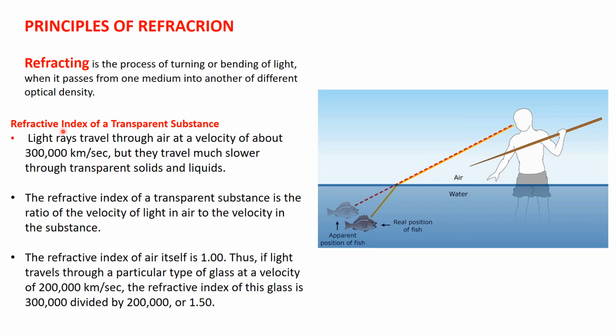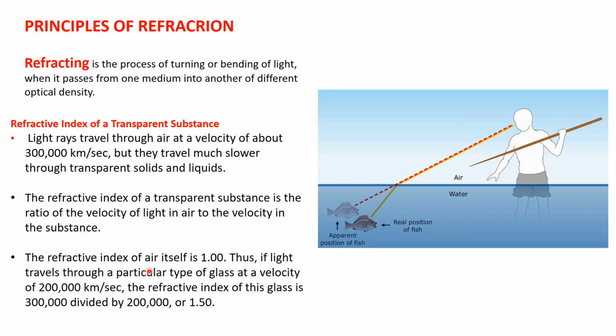What is the meaning of refractive index of a transparent substance? The light rays usually travel in air with a speed or velocity of 300,000 km per second. That is the velocity of light in air. And the light can travel in different transparent solids and liquids, but with slower velocity. So the refractive index is considered as the ratio between the velocity of light rays in air to the velocity in the substance or in the medium.